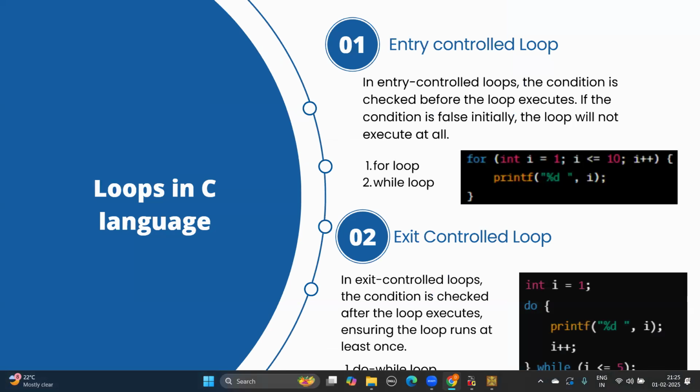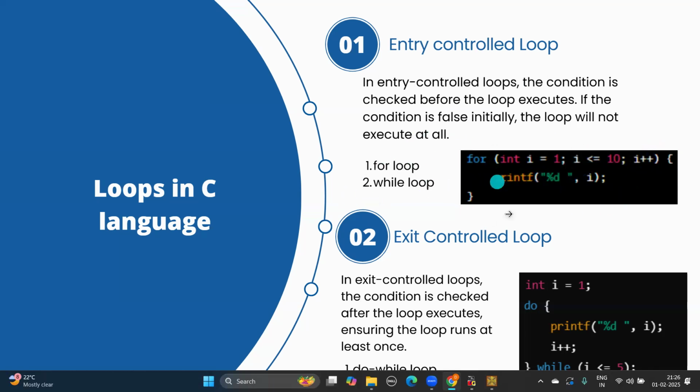Now we'll see what are the kinds of loops in C language. So the first is the entry control loop. Entry control loop is where the condition is checked first and then the loop is executed. If the condition becomes false, then the loop will not execute at all. I have given the example of a for loop here. I have declared the integer i as 1. When i is less than or equal to 10, this is the condition, and I have incremented the value of i by 1, right? So in this, it will print the numbers 1 to 10 in a single line with a space, right? So this is the example of a for loop.